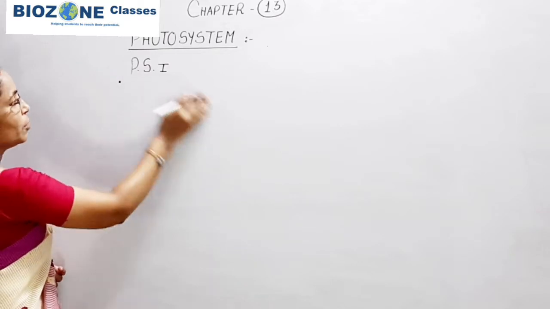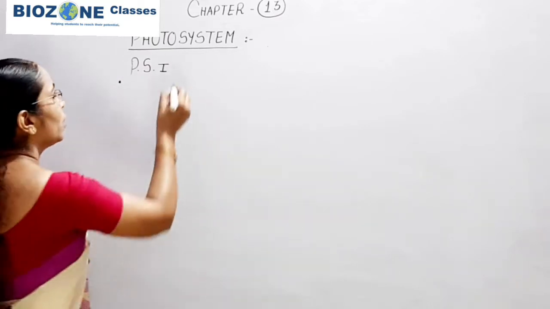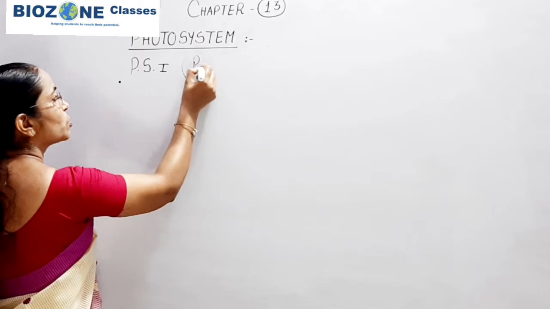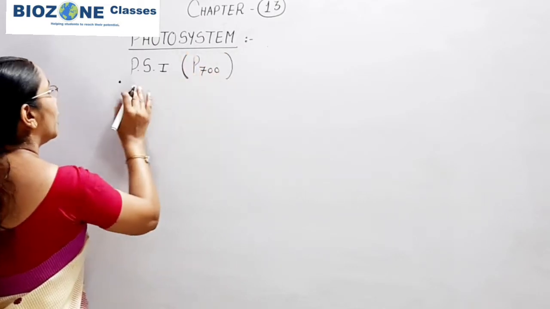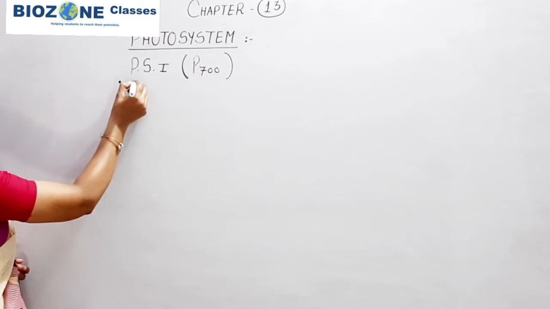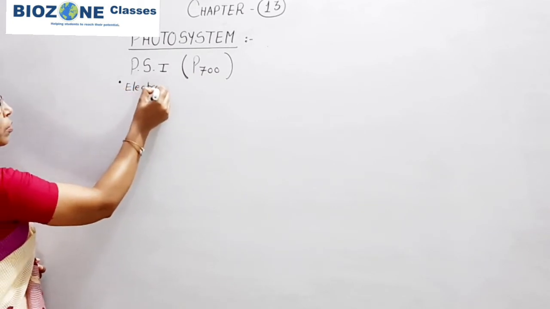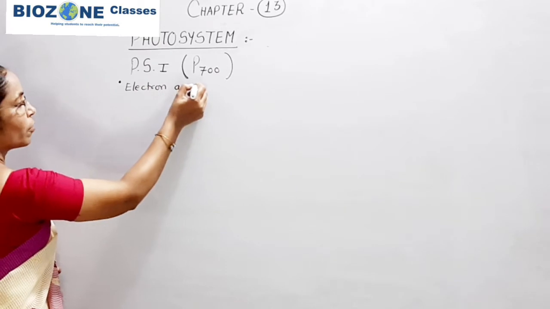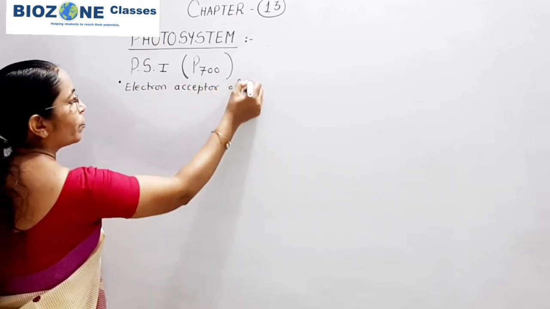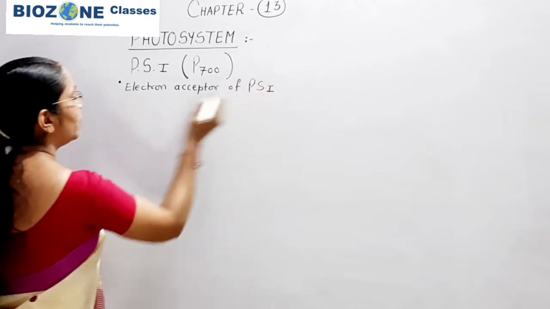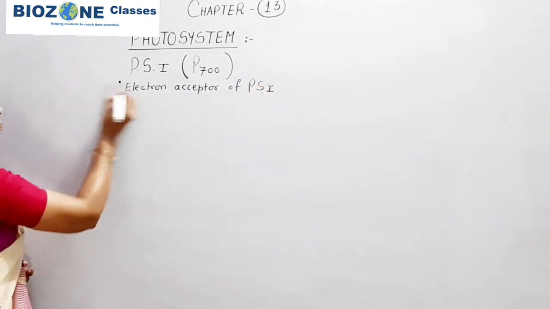In PS1, you remember, PS1 is also called P700, and the first electron acceptor of PS1 is